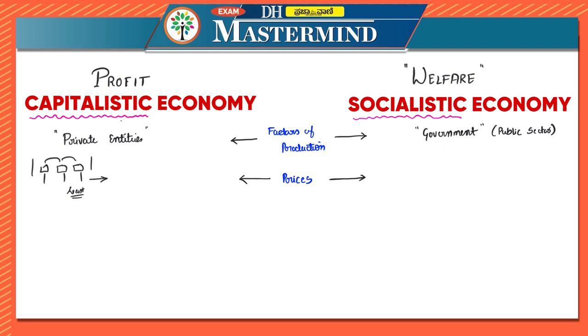The other thing which determines this is the demand side. Let us say only these 3 factories are there, but the demand is so high that even if all of them keep higher profits, they'll still make the sales, correct? So in that case also demand determines the prices. We have seen that the supply side and the demand side both determine the price, and hence in a capitalistic economy, prices depend upon demand and supply.